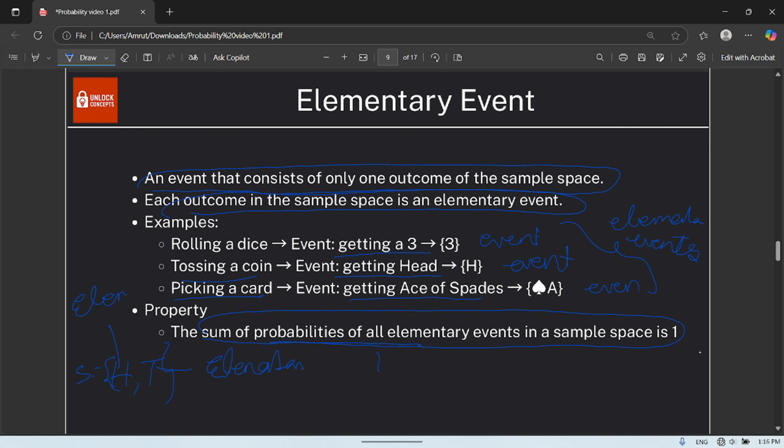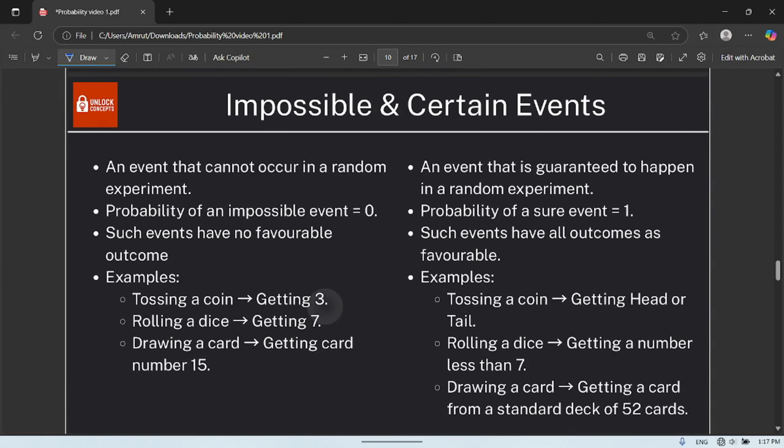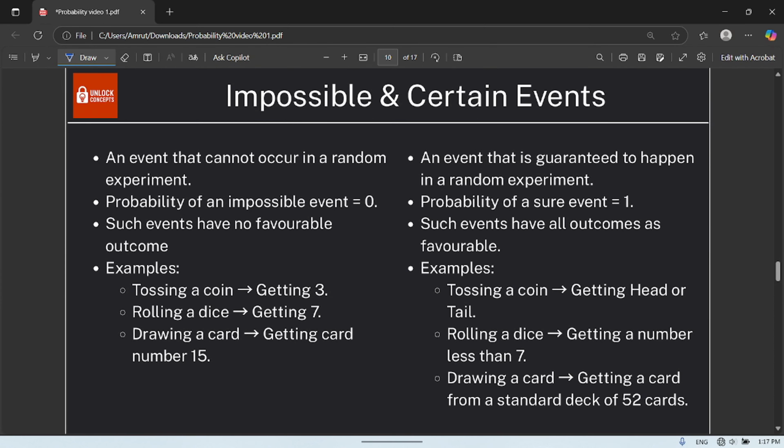So what is the probability of getting head? 1 by 2. Probability of getting tail? 1 by 2. That is 2 by 2, that is equal to 1. So an elementary event is nothing but an event which can occur and is also present in the sample space. So now let us get into impossible and certain events.